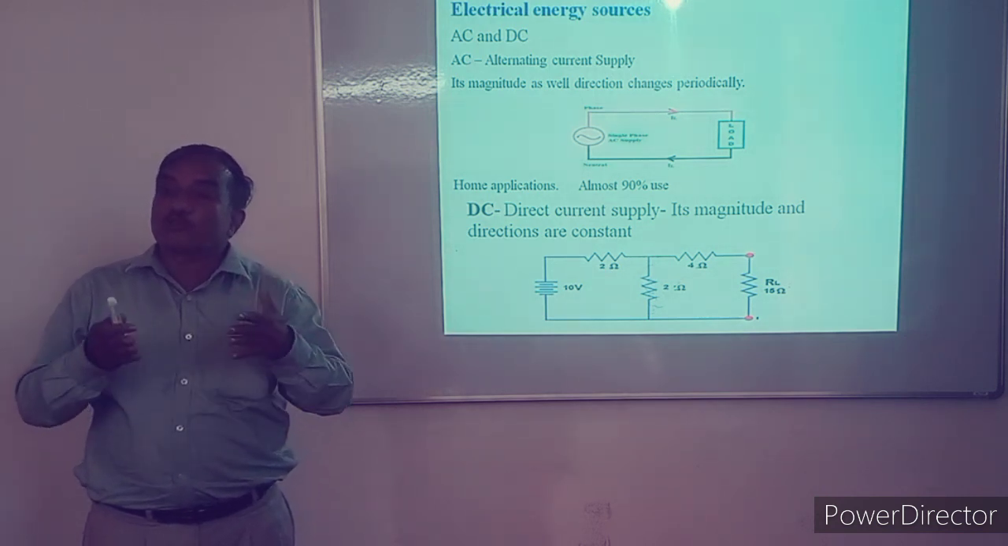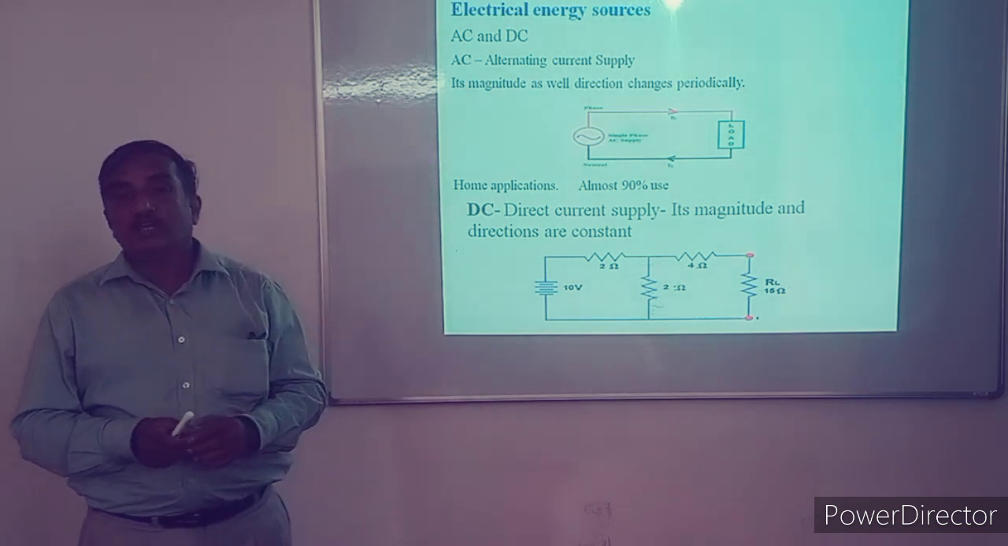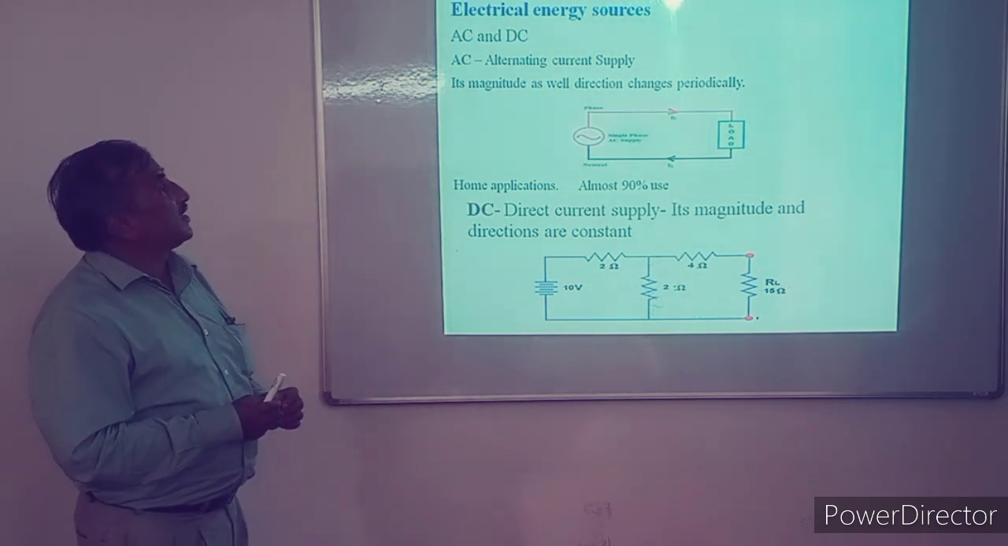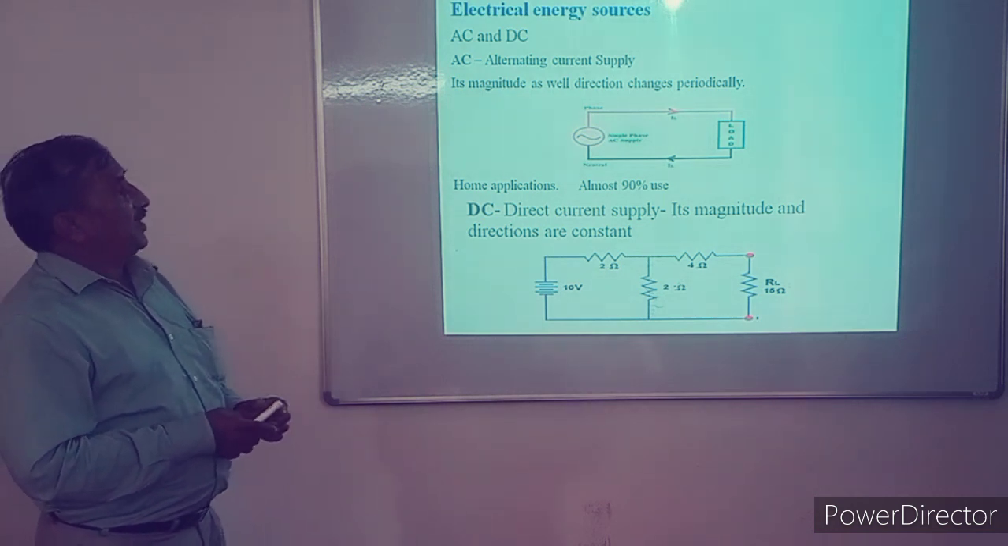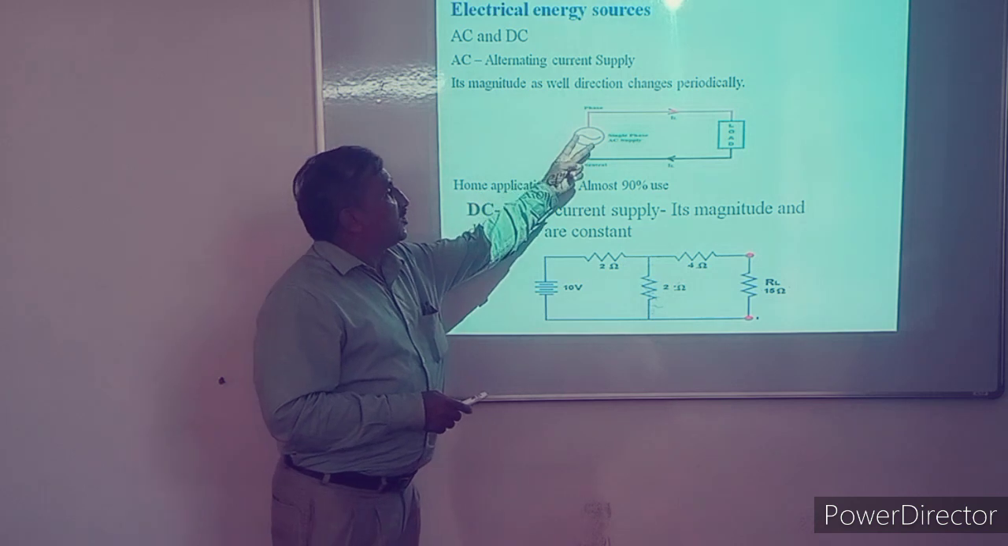But this DC is also obtained from AC. That's why AC supply is very important. AC energy, alternating current supply, is very important. Now, again I have shown the same circuit. This is the AC source.